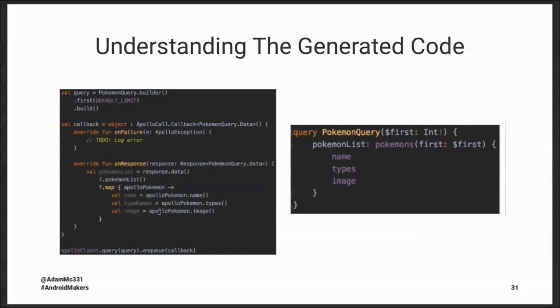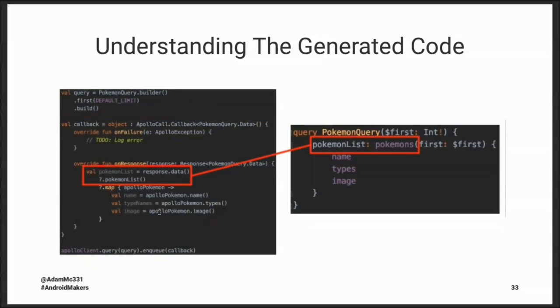Next, I want to make sure we understand the generated code, not by looking at the generated code, but understanding what was generated and how that maps to the query we wrote in our .graphql file. So on the left is all of the code that we just looked at inside a repository or something. And on the right is the query from our Pokemon queries.graphql file. And so we see here the name of the class is whatever I named the query. And then the names of each method on the builder are going to be the names of each argument that I gave that query. So that's where Pokemon query and first come from.